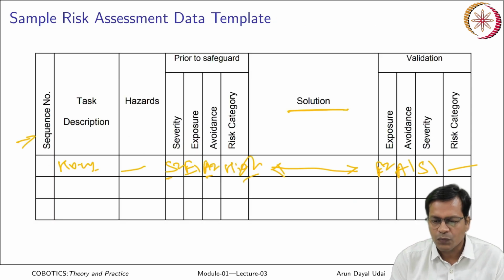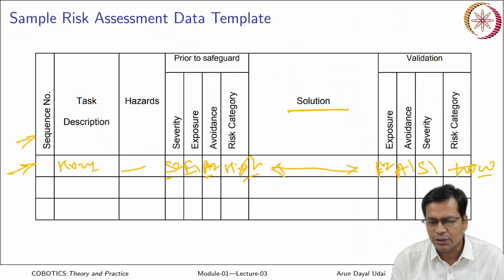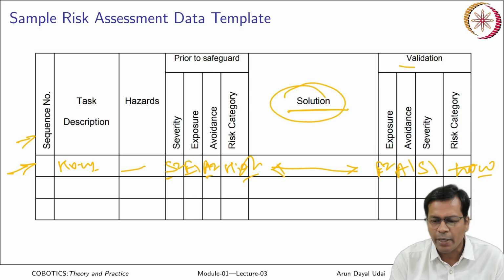So it goes to low. For every such task you create such a table, and there are recommendations and solutions. After implementation you go back and do the validation. That makes the table complete.